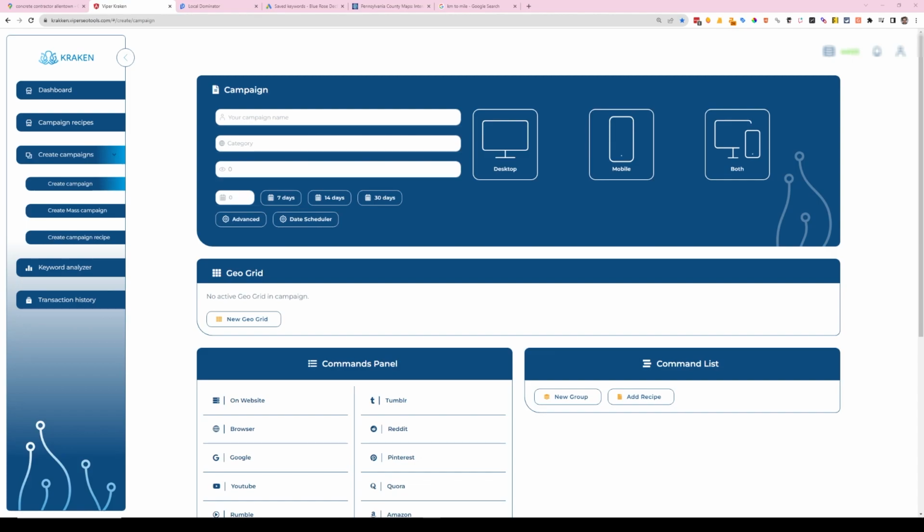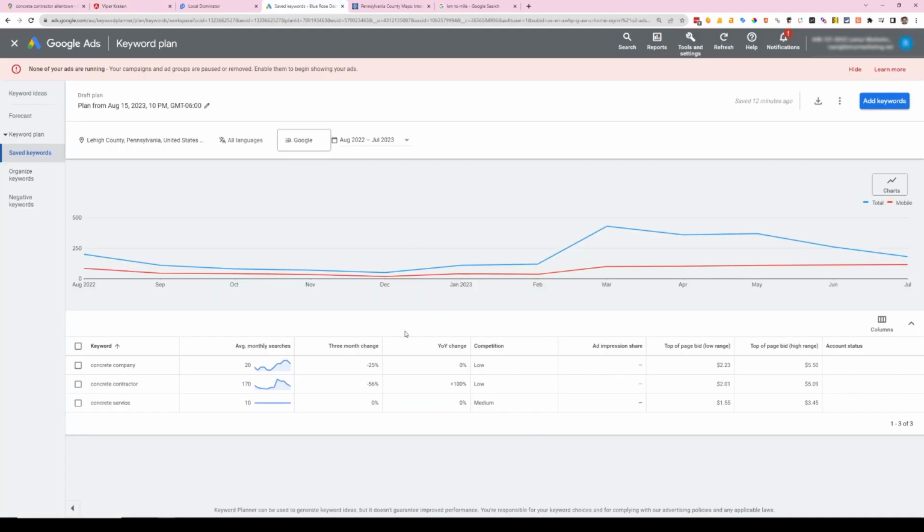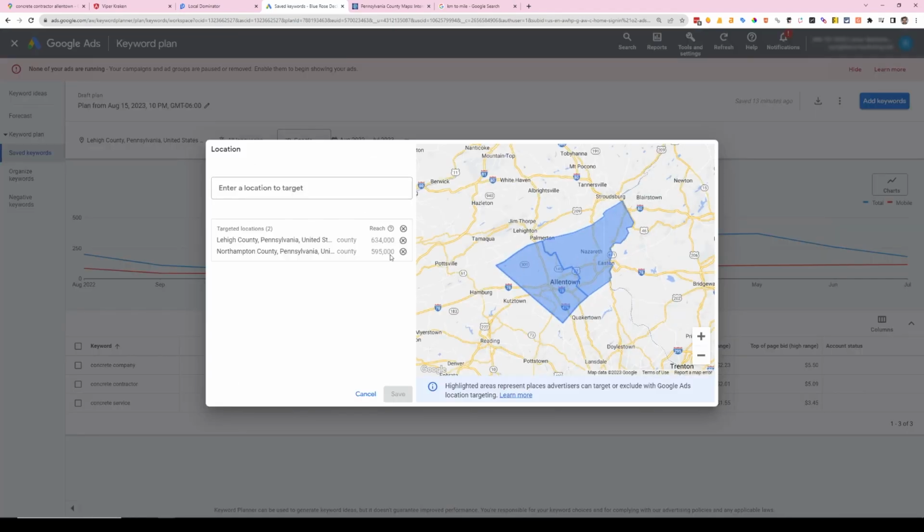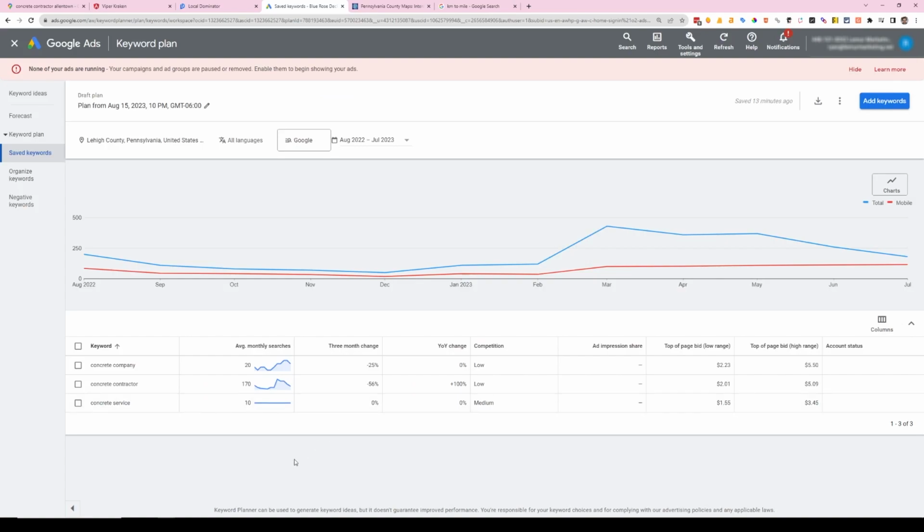I did prep with a little bit of keyword research where I just went to see which was the highest volume keyword. And then I chose Lee County and Northampton County, which is covering more than Allentown, but I'm just going to use it based off of those numbers. So, concrete company, concrete service, concrete contractor. This is the highest volume. So, that's the one I'm going to do for this test. And we'll see what happens.